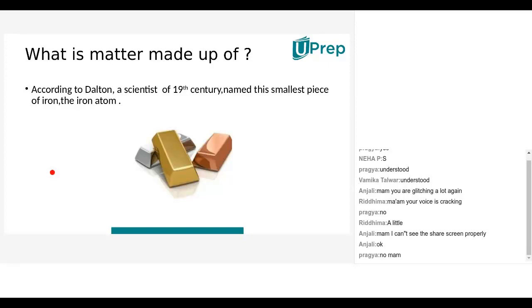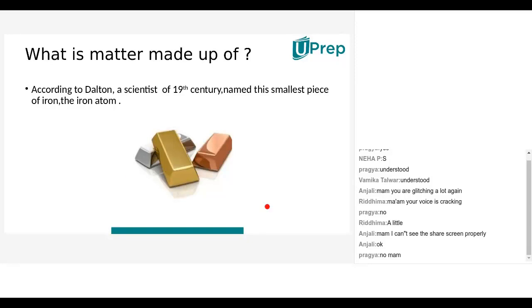Ma'am, is iron sulfide an example of a compound? Yes, iron sulfide is an example of a compound. Iron sulfide, acids, glucose, carbohydrates, all these come under compounds only. In fixed proportions, though they are a combination of different atoms, they are homogeneous and they show only a single property.